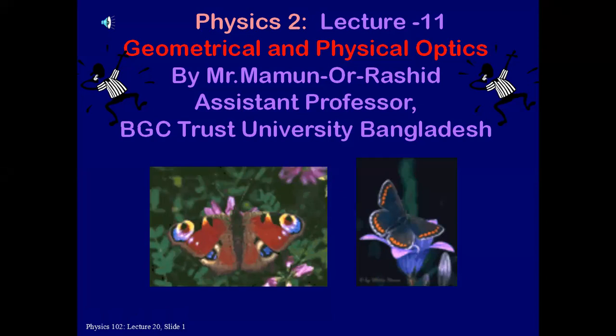We will concentrate especially on physical optics, and we will discuss some different important parts of optics, especially interference of light and Newton rings, diffraction of light, polarization of light, etc.